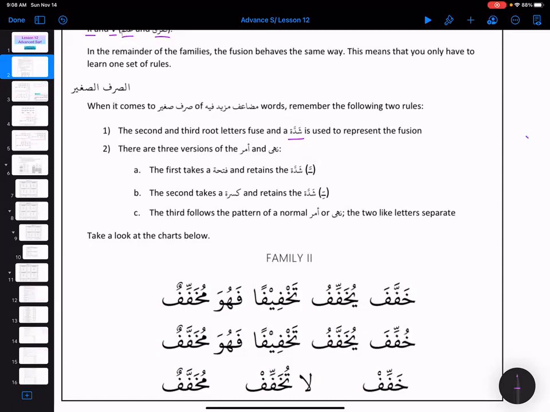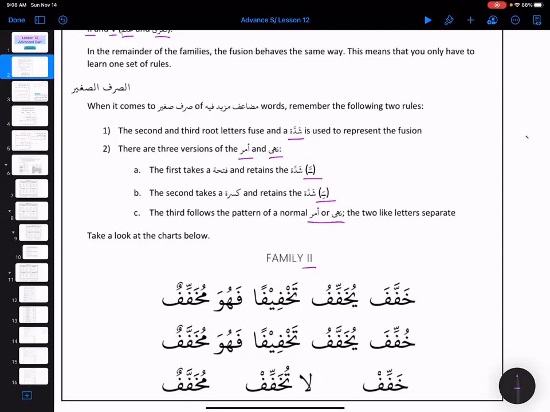And in Nahi and Amar, we see that there are going to be 3 versions: one with Shadda with Fatha, Shadda with Kasra, and then the last one is going to be the regular one. So we have to open this Shadda, and the way we used to make Nahi and Amar, it's going to look the same. So now we are on family 2.